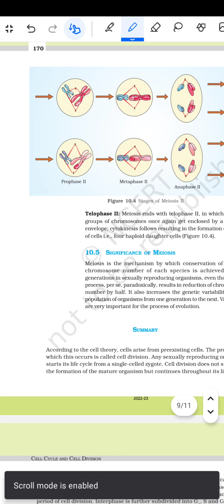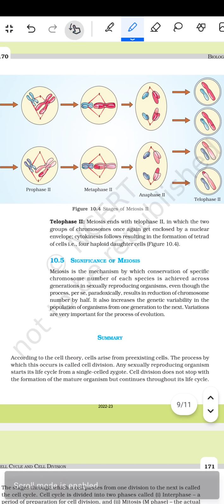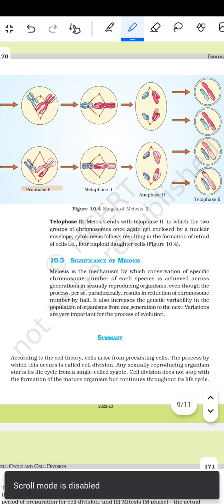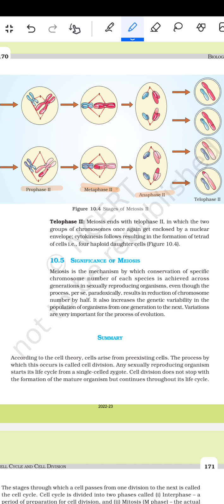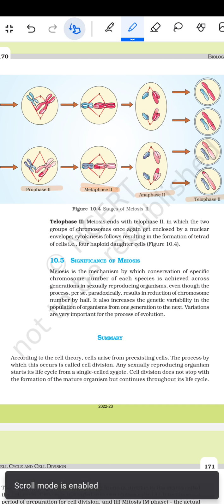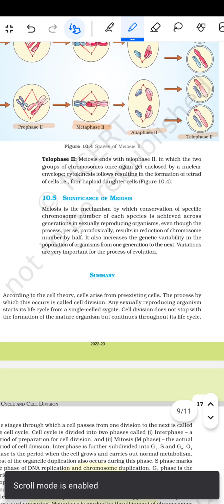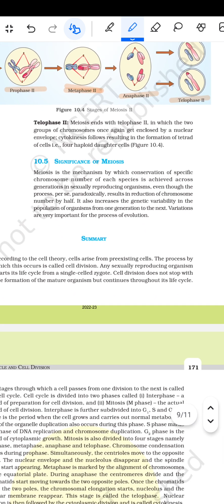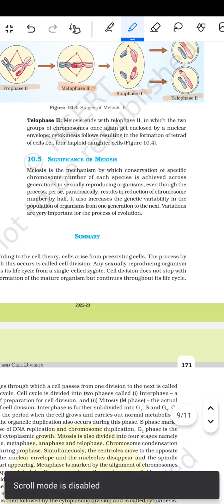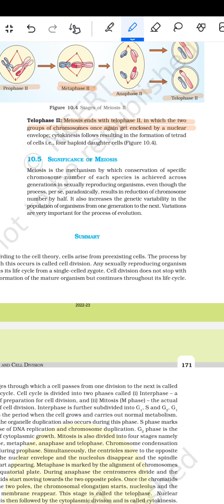to the kinetochore. तो ये दिया हुआ है प्रोफेज 2, ये दिया हुआ है मेटाफेज 2 और ये दिया हुआ है एनाफेज 2 और ये दिया हुआ है टेलोफेज 2 का डायग्राम. इसके बाद फिर आता है टेलोफेज 2. तो meiosis ends with telophase 2, in which the two groups of chromosomes once again get enclosed by a nuclear envelope. Cytokinesis follows, resulting in the formation of a tetrad of cells, four haploid daughter cells.